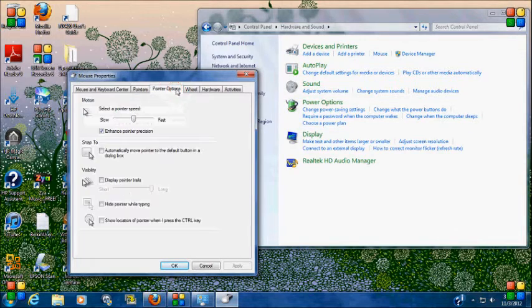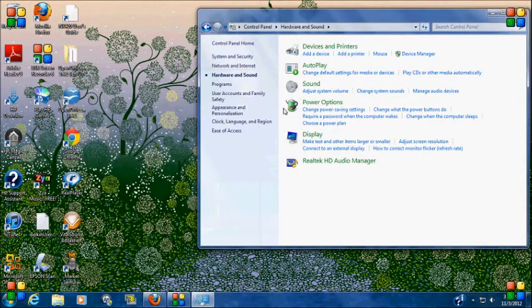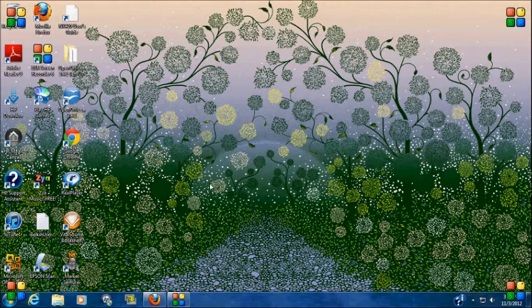go over to Pointer Options, and we want to show location of the pointer when I press the Control key. Click Apply, and click OK. Now, whenever you come across something that you can click on, put your cursor over it, push the Control key, and you get this groovy little circle so you can show your audience what exactly you are clicking on. Works on all these awesome things too, all your windows. So, exit out of there, and there you go, 2 for the price of 1.